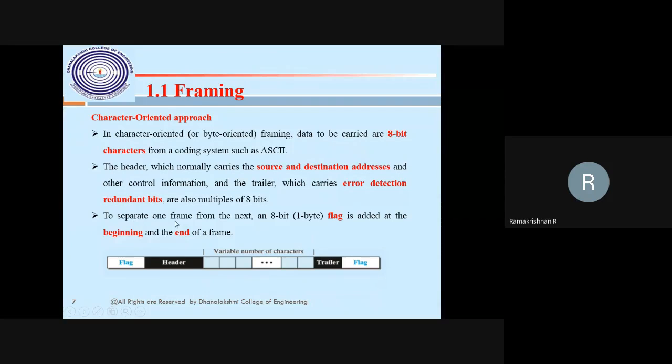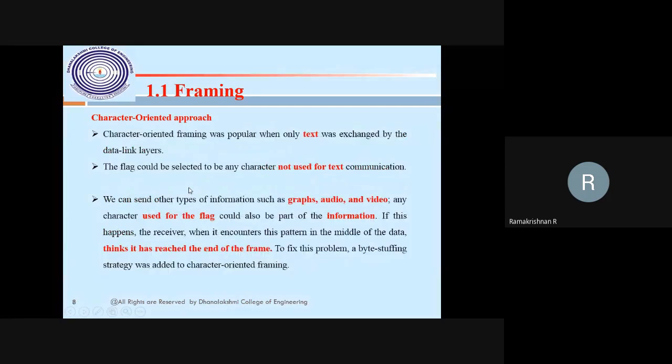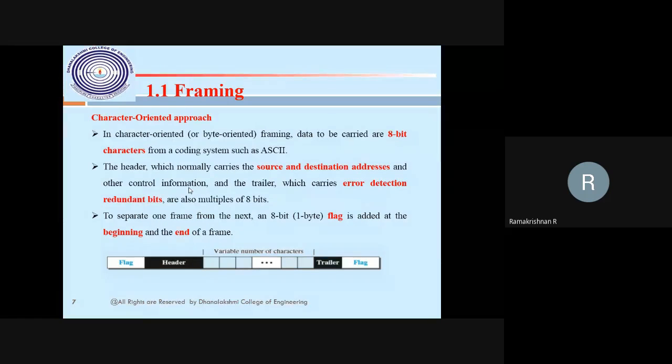Then to separate one frame from the next frame, there will be a flag. After that, definitely another frame will start with a flag. So the data will flow continuously from source to destination. This is what a character oriented approach is. In the character oriented approach, you are telling there will be a flag at the beginning of the frame and the end of the frame.